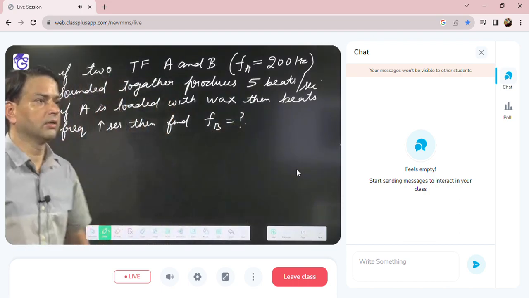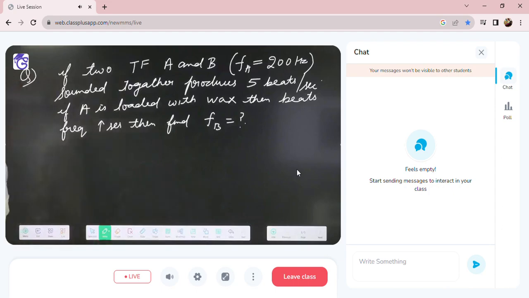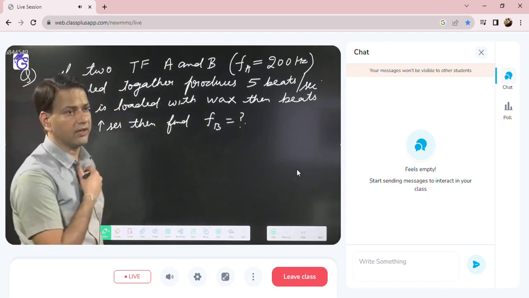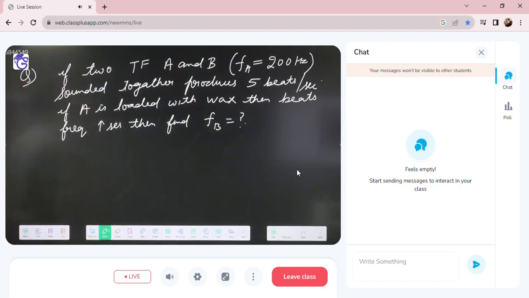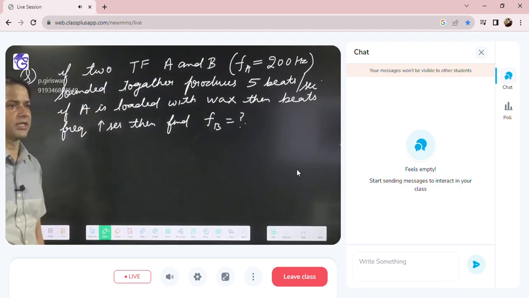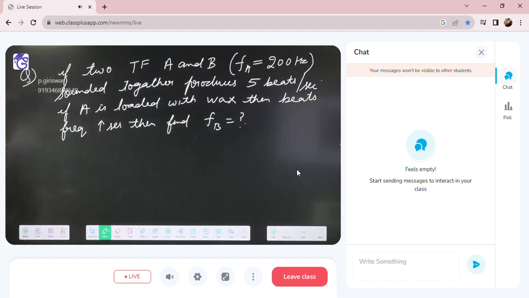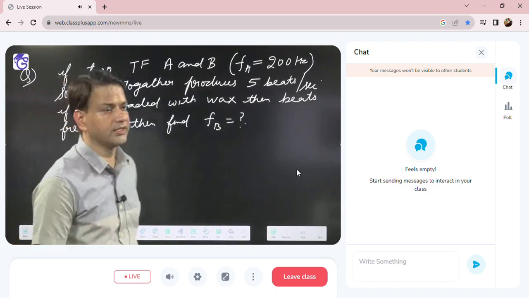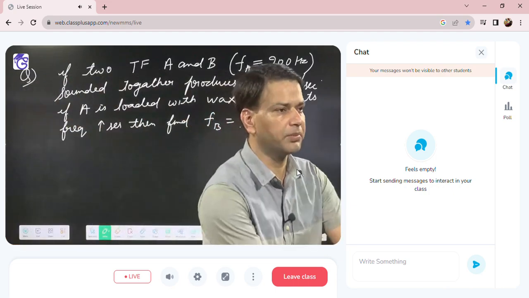Now, if the two tuning forks A and B are sounded together, and the frequency of A I have given is 200 Hertz. When they are sounded together, they produce 5 beats per second. If A is loaded with wax, then beat frequency increases. Then we have to find the frequency of B.